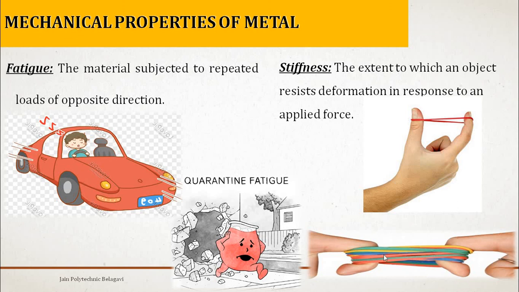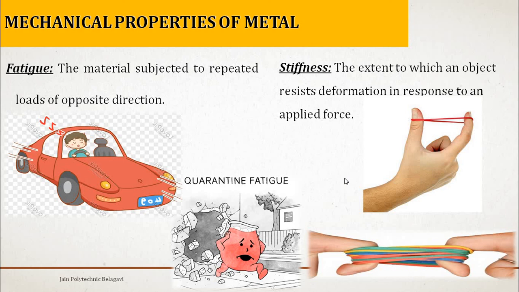You cannot pull with the same only 2 fingers. Flexibility has reduced, and here flexibility is more with a single rubber, right? So stiffness is nothing but the extent to which an object can resist deformation.